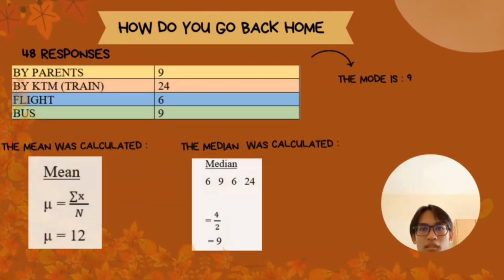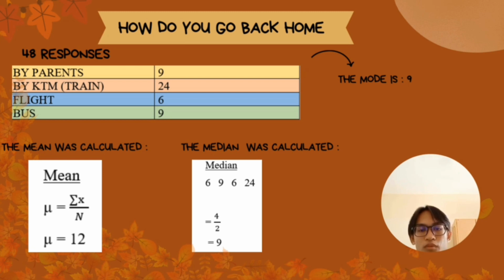In this section, how do you go back home? There are 48 responses. By parents 9, KTM or train 24, by flight 6, and bus 9. It shows that the mode is 9 because it occurred twice.